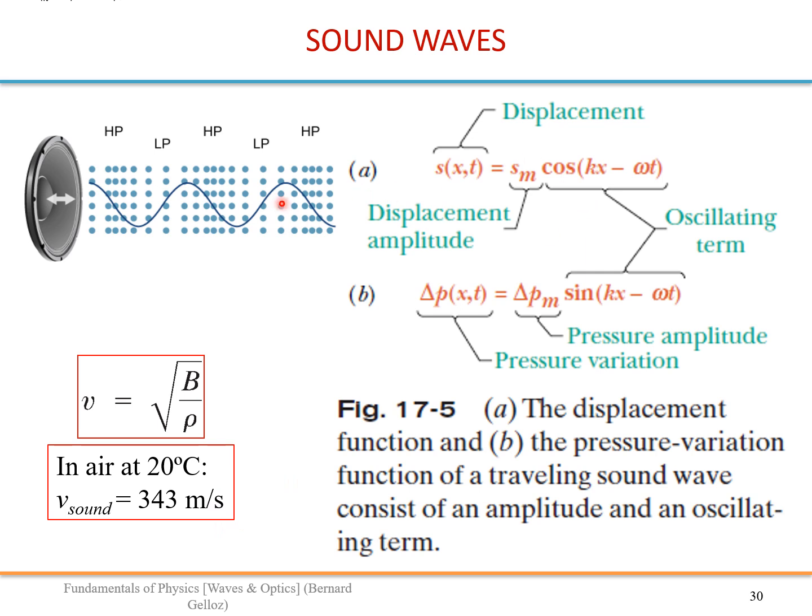And you can describe sound waves again using the displacement of molecules like this, or the pressure variation. And both of them are actually out of phase. So if you have a cosine for one, the other one is a sine.